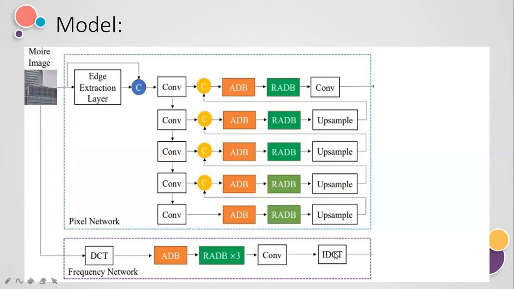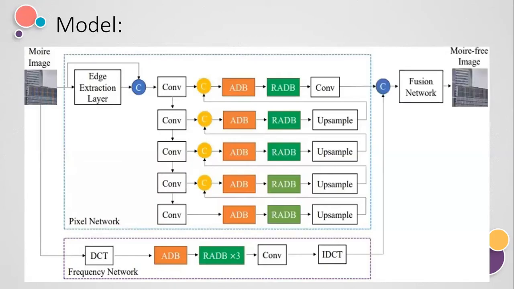So what we have done here is we have used the concept of discrete cosine transform coefficients on the input images to remove Moire artifacts in this domain. At the start we have used the discrete cosine transform, and at the end we applied the inverse discrete cosine transform. What is the inverse discrete cosine transform? It reconstructs a sequence from its discrete cosine transform coefficients, like the output image from the frequency domain is obtained after applying it.